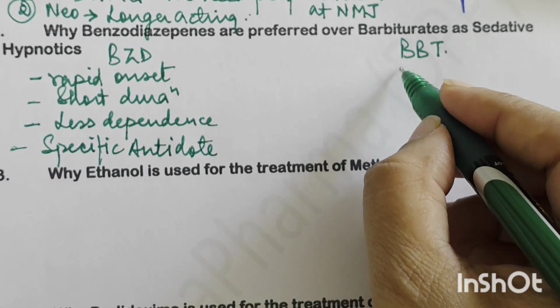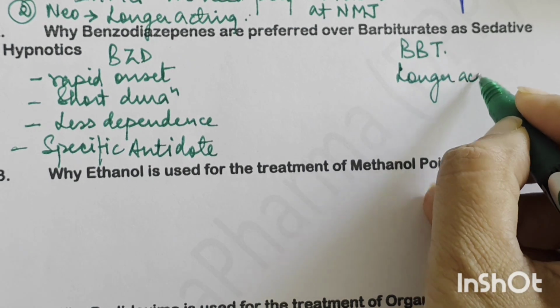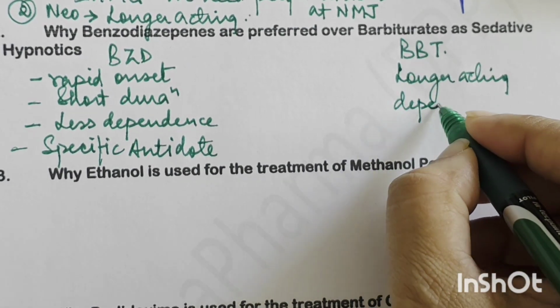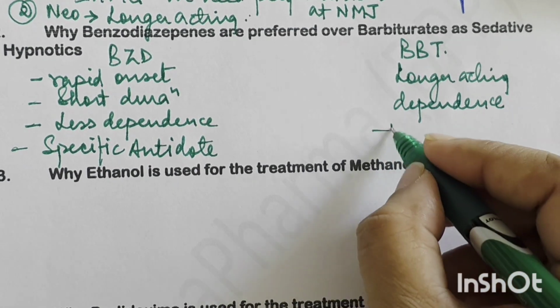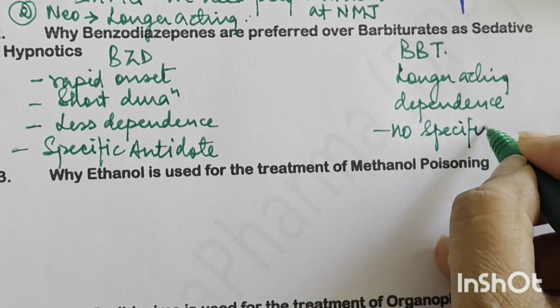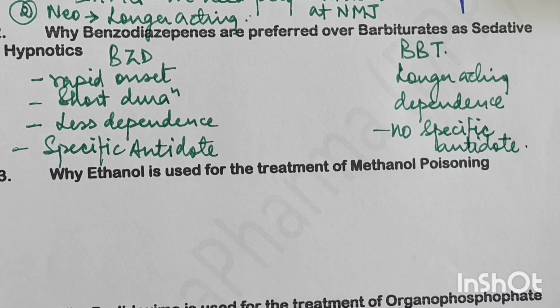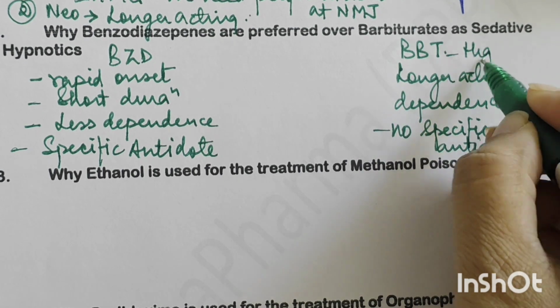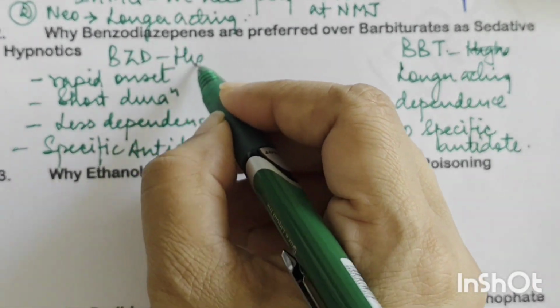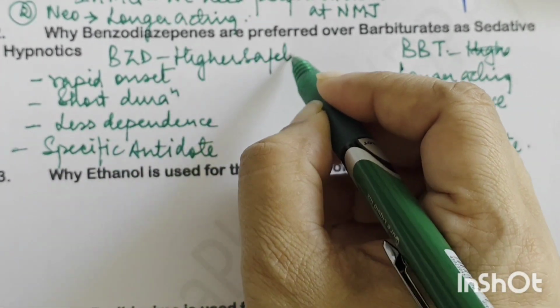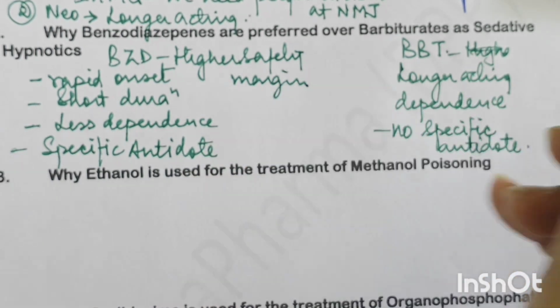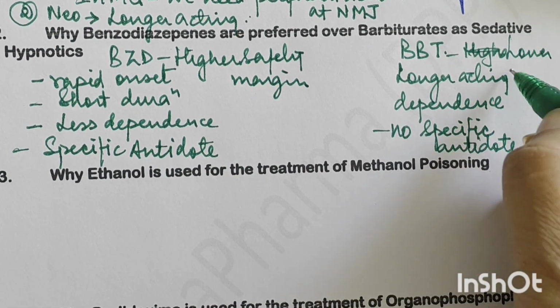While barbiturates are longer acting, have a dependence potential and no specific antidote. So in case of poisoning or overdose, we cannot treat barbiturate poisoning directly. Plus benzodiazepines have a higher safety margin, while barbiturates have a lower safety margin.